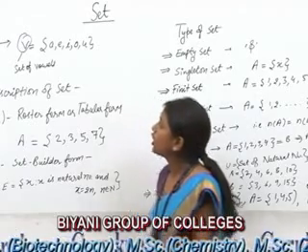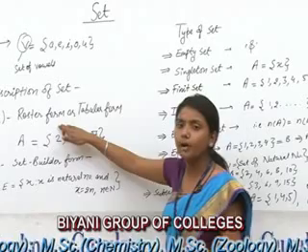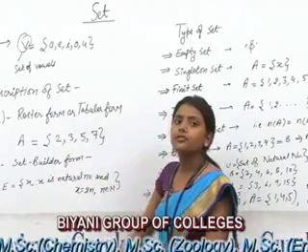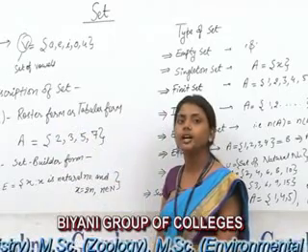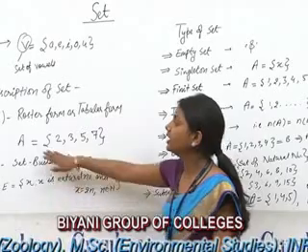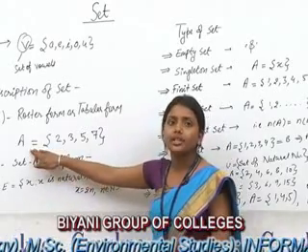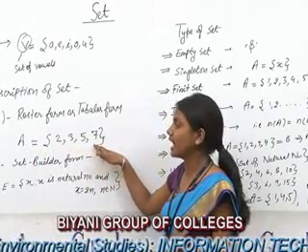Next is the description of a set. A set is described in two forms. First is the roster form, or tabular form. In this form, a set is described by listing its elements separated by commas within brackets. For example, A is the set of prime numbers less than 11, which is {2, 3, 5, 7}.